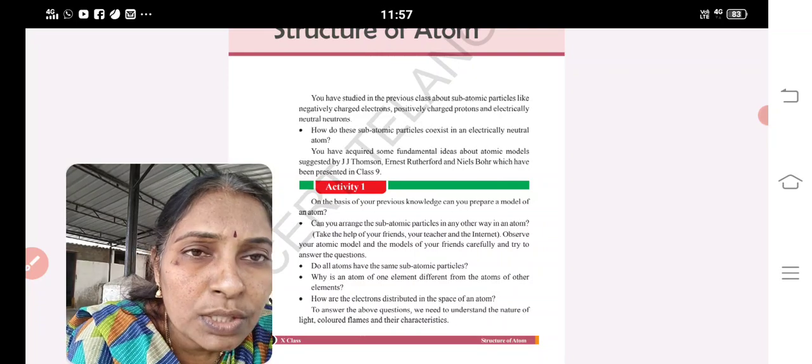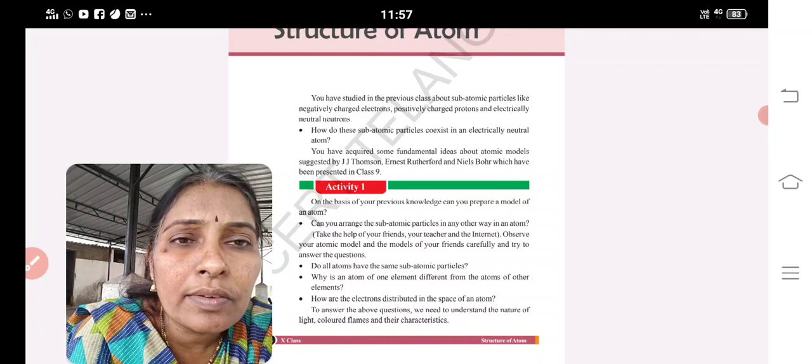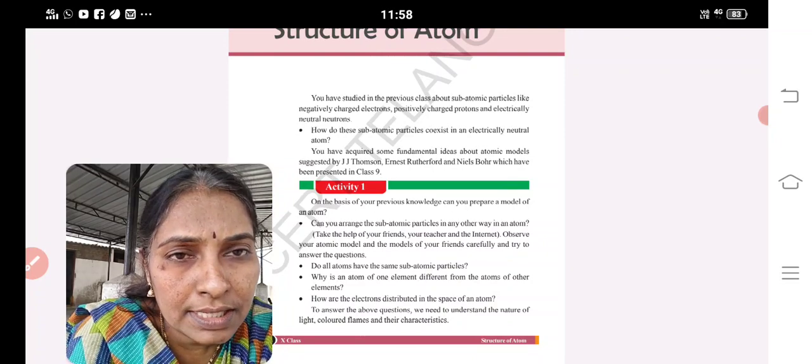Pauli's exclusion principle: no two electrons will have all the quantum numbers the same.